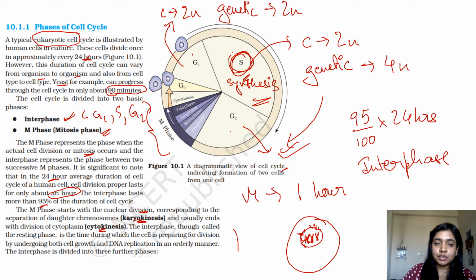So when you're talking about, for example, this is a chromosome, these are chromosomes. So when the chromosomes will be dividing, right? So the division of chromosomes, so that each daughter would have, I mean half of the 4n, that is 2n. Each daughter cell has 2n chromosomes. This step is known as karyokinesis.